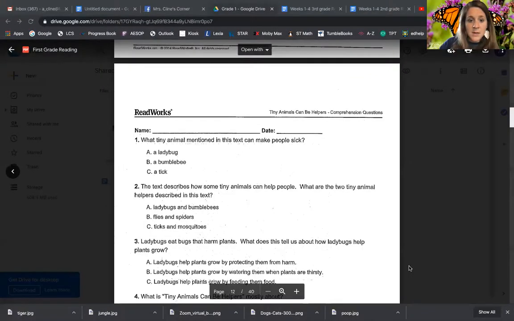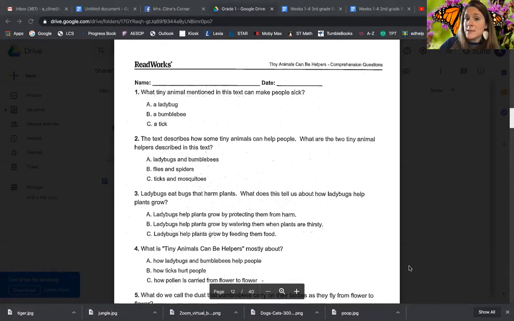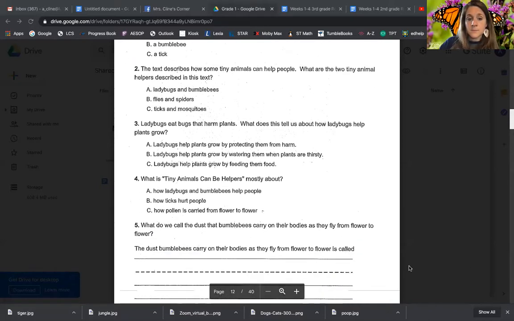Let me pull them up here. Question number 1 says, what tiny animal mentioned in this text can make people sick? A, a ladybug, B, a bumblebee, C, a tick. Number 2, the text describes how some tiny animals can help people. What are the 2 tiny animal helpers described in this text? A, ladybugs and bumblebees, B, flies and spiders, or C, ticks and mosquitoes.